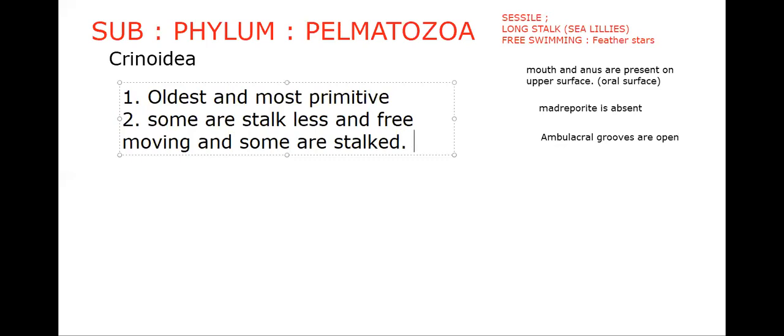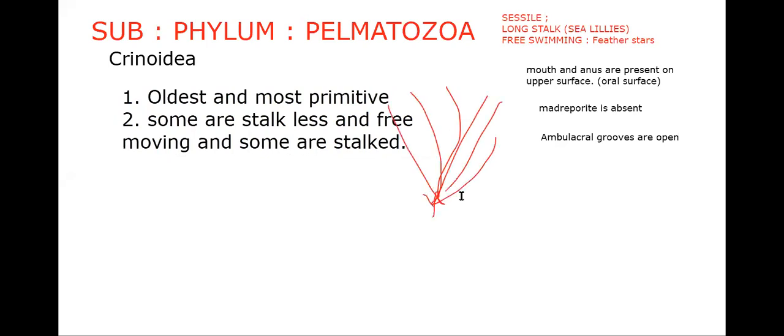What is a stalk here? I'll show you the sea lily. This is a sea lily, a hypothetical diagram like a model, not the complete drawing. This particular sea lily has a stalk.